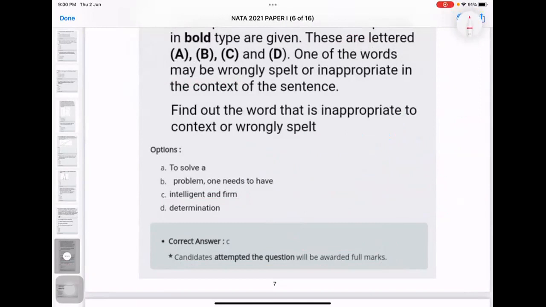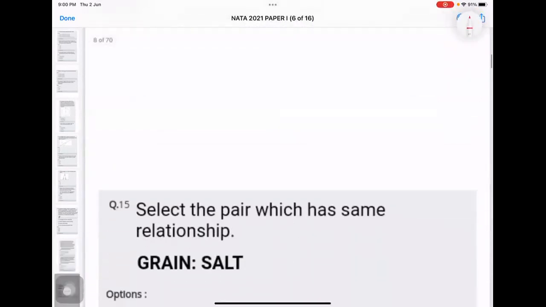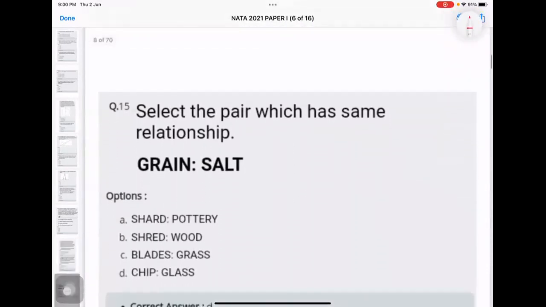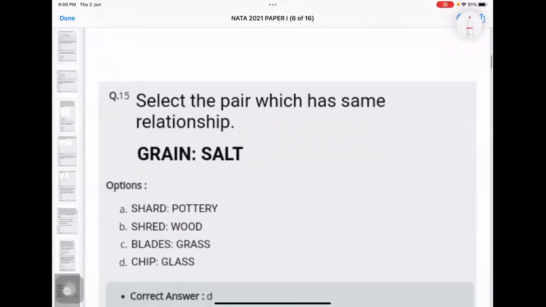Okay. Fine. So we have discussed till here. After this, what we get is: select the pair. The answer here is already visible. You will be given a relationship, grain and salt, and you need to select the right one. For example, the kind of relation grain and salt have, chip and glass has the same kind of relation. It is formed out of that, or it is a constituent of that.